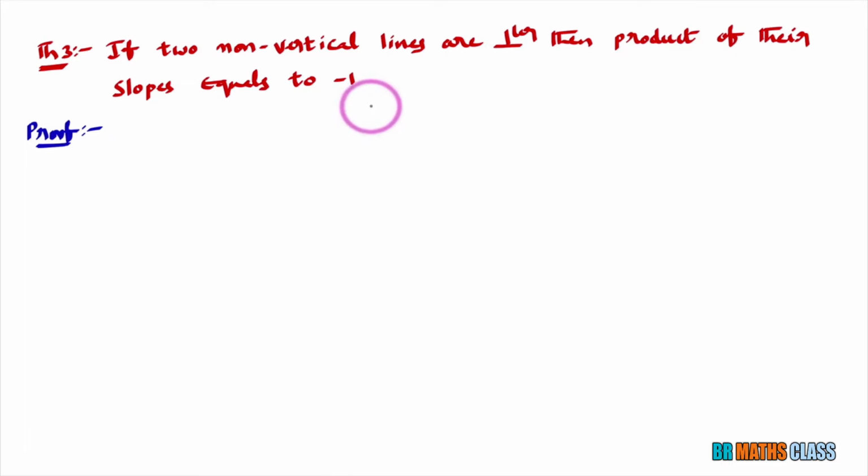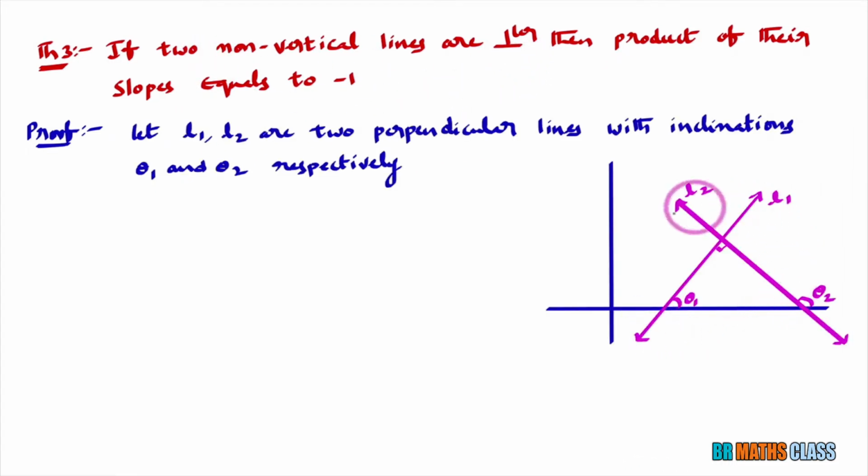First, I will consider two perpendicular lines like this. You observe here in this diagram, there are two lines. They are perpendicular, and the inclination of the first line is θ1, the inclination of the second line is θ2. What is the inclination of line L1? That is θ1. We know that the slope of a line is denoted by m.